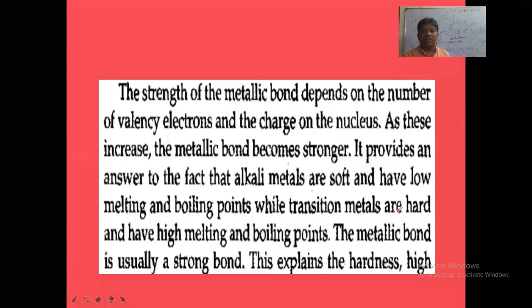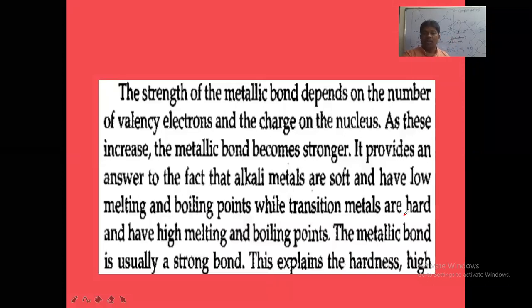While transition metals have what now? They are very hard and have high melting and boiling points. In transition metals, meaning d block elements, the number of valence electrons will be more and also the nuclear charge will be greater. Then what happens? A stronger metallic bond will be formed between transition metal atoms. Between two transition metal atoms, the metallic bond is stronger.